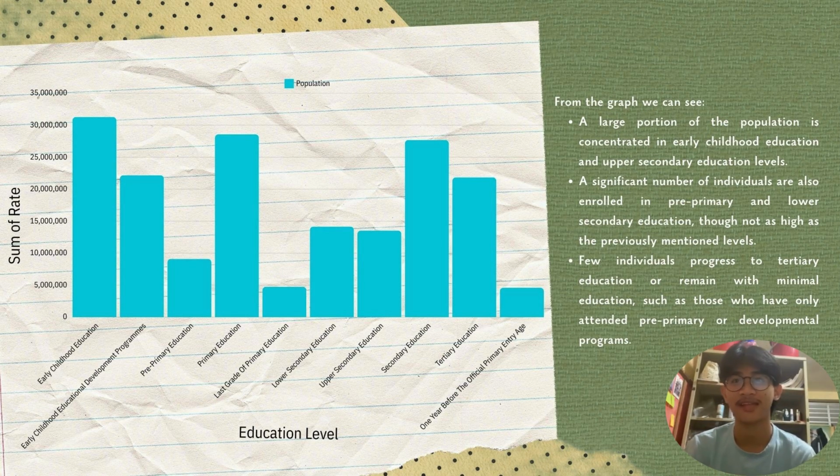Okay, going to the next slide from the graph, here we can see a large portion of the population is concentrated in early childhood education and upper secondary education levels. A significant number of individuals are also enrolled in pre-primary and lower secondary education, though not as high as the previously mentioned levels. Few individuals progress to tertiary education or remain with minimal education, such as those who have only attended pre-primary or developmental programs.